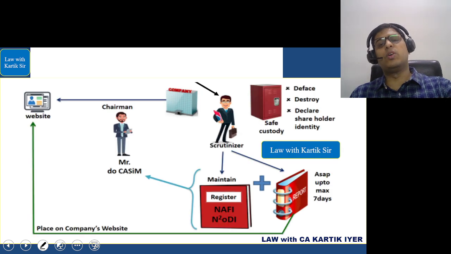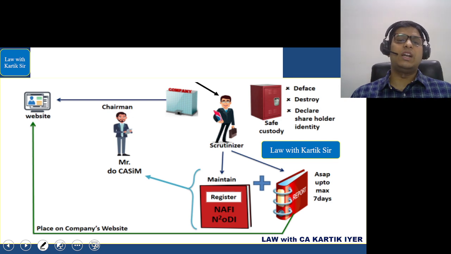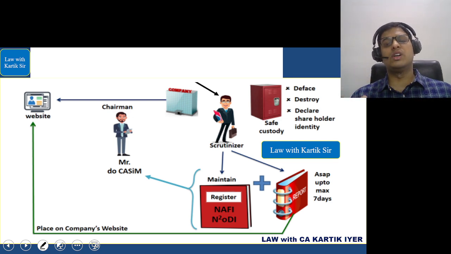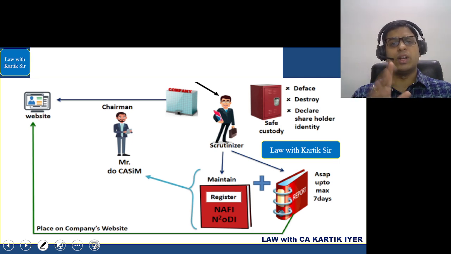The scrutinizer will keep all the votes in safe custody and ensure that there is no defacing and no destruction of the votes, and that the shareholder's identity is not declared. He will maintain a register and a report as soon as possible, up to a maximum of 7 days. The register and the report will be given to the chairman, who will consider, approve and sign the minutes. Finally, the report will be placed on the website of the company.